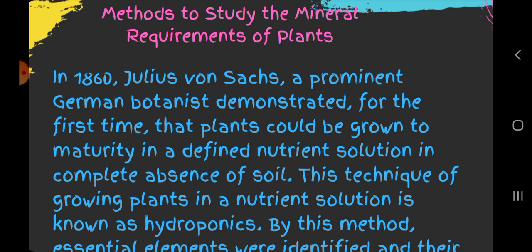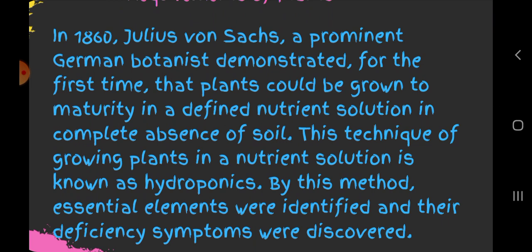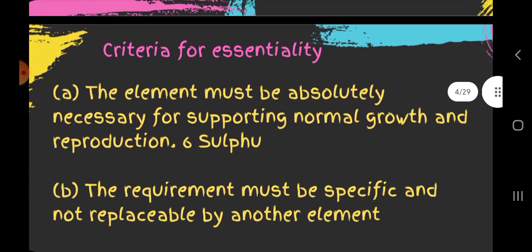Methods to study the mineral requirements of plants. In 1860, Julius von Sachs, a prominent German botanist, demonstrated for the first time that plants could be grown to maturity in a defined nutrient solution in complete absence of soil. This technique of growing plants in nutrient solution is known as hydroponics. By this method, essential elements were identified and their deficiency symptoms were discovered.